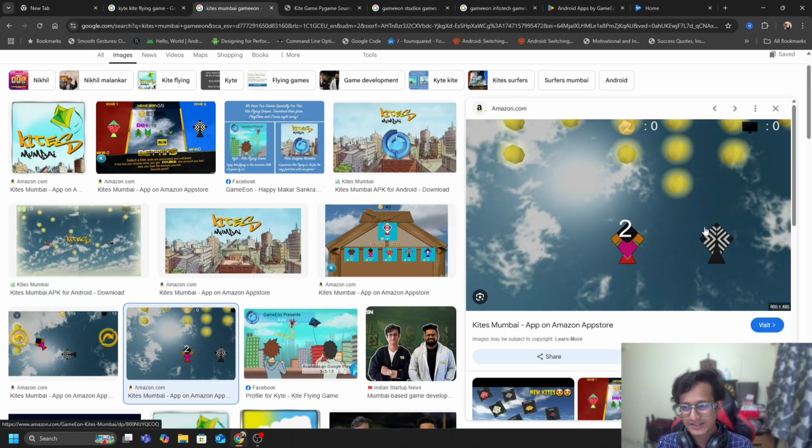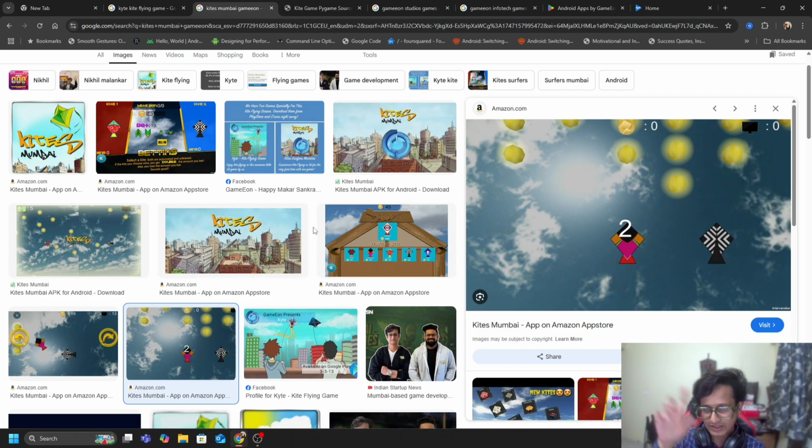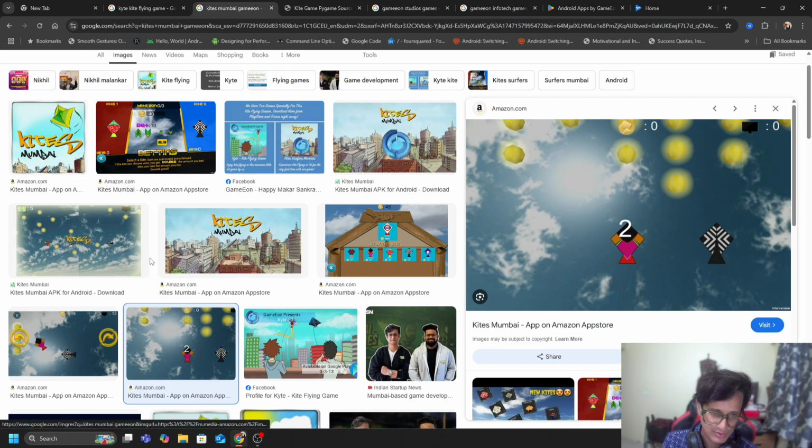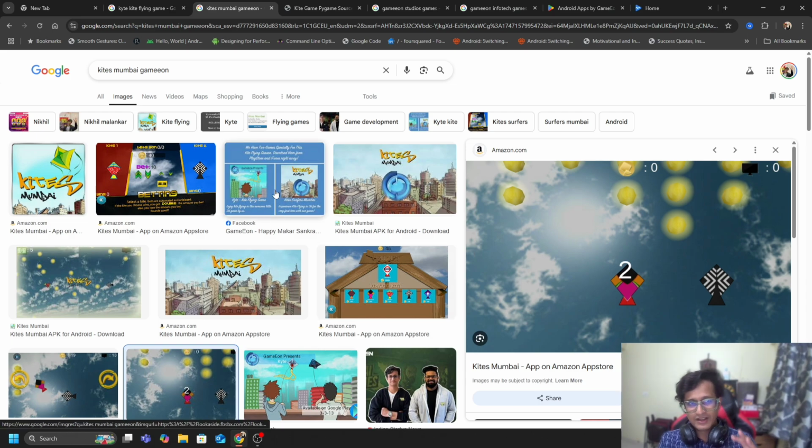Our player was this, and the other player would just find the nearest coin, and that would kind of complete the entire path. So the idea was for you to finish collecting more coins than the opponent kite, which was super fun. I mean, we had a lot of fun developing this game.